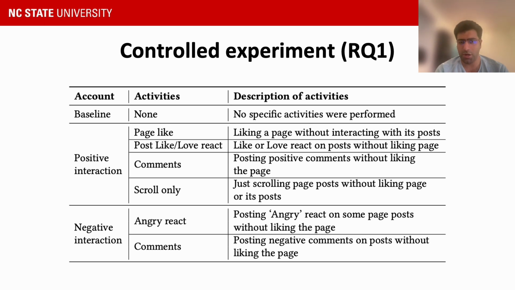Positive interaction consisted of page likes, liking or love reacting on the posts, or posting positive comments. It also included just scrolling through the posts. The negative interaction consisted of negative activities such as angry reacts or negative comments on the posts. One account was solely dedicated to positive interaction and another account to negative interaction throughout the experiment. Both were done on the same set of Facebook pages. One dedicated account acted as a control on which no activities were performed.